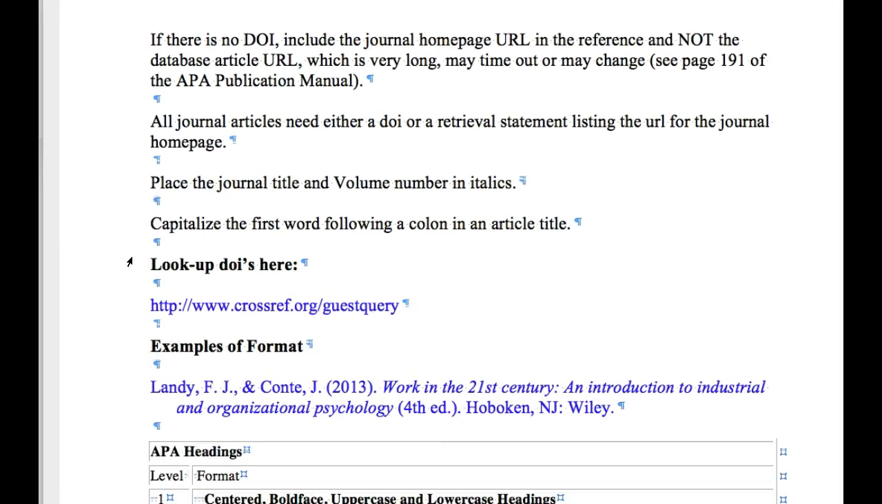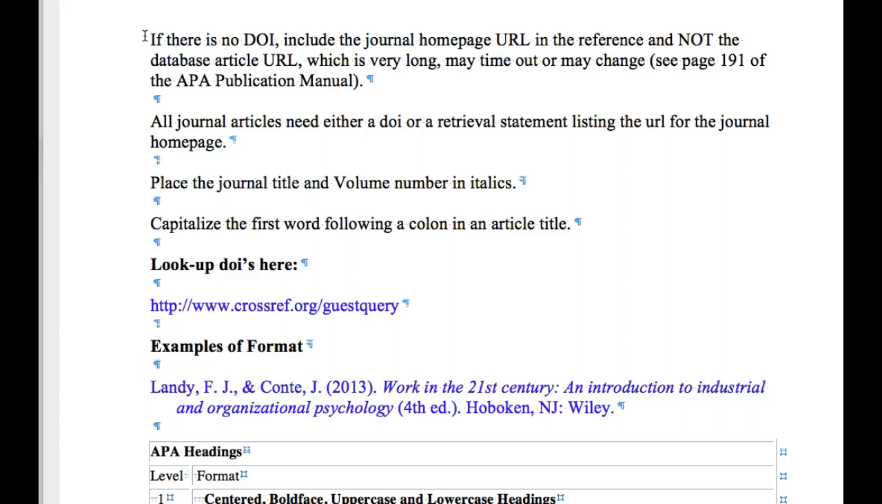Now here's one that I see all the time. If there is no DOI, and number one, most psychology journals, nearly all of them, have DOIs. But if there's no DOI, you list a retrieval statement and you put the URL for the journal homepage in the reference, not the database like EBSCOhost or ProQuest. This is on page 191 of the APA publication manual.